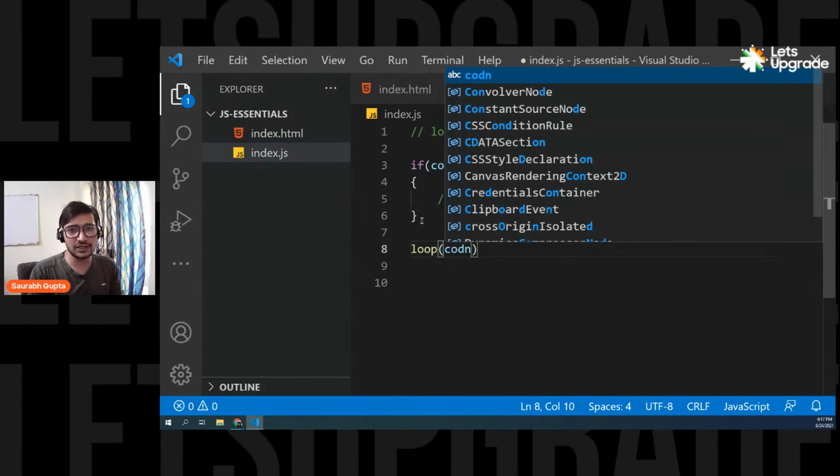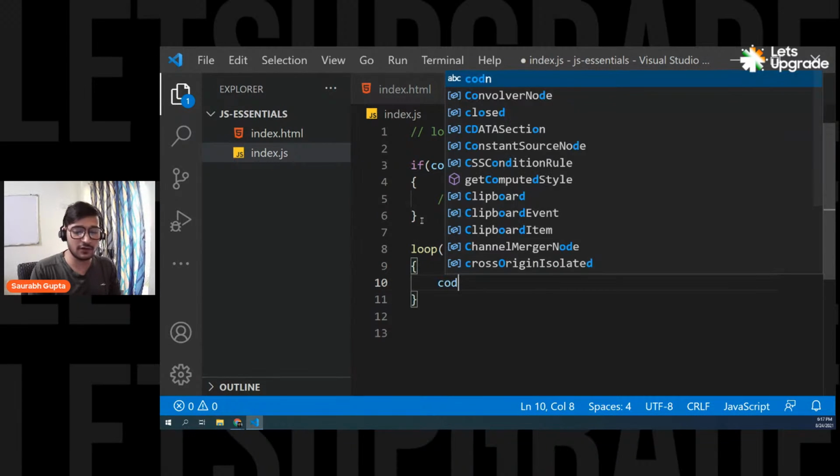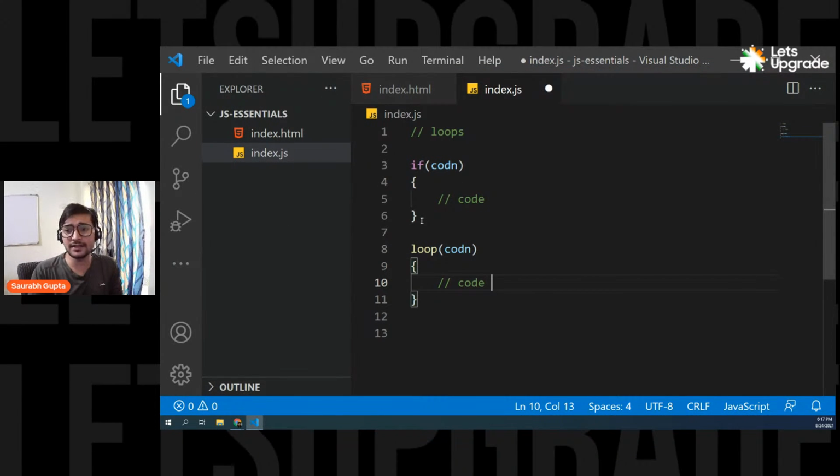So a loop also has a condition, and then you have a block, and then you have code here that you want to execute. Now you can see this if code and this loop code look very similar, like 99% similar, but working-wise they are different. In the if, if the condition is correct, we come inside, execute the code, and simply go outside. That's what happens in a conditional statement.